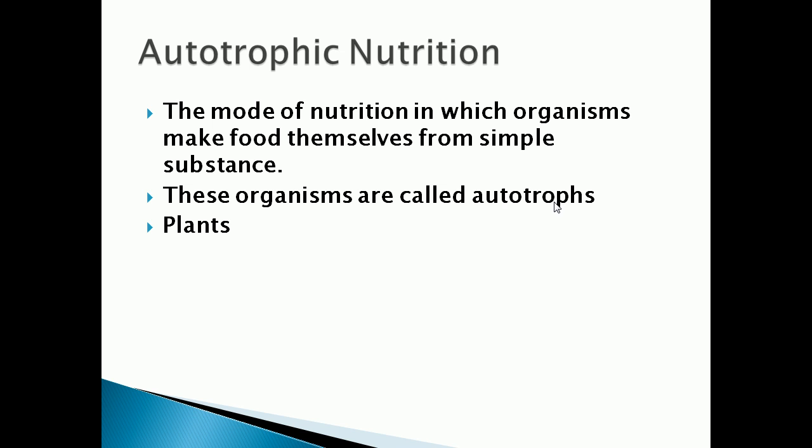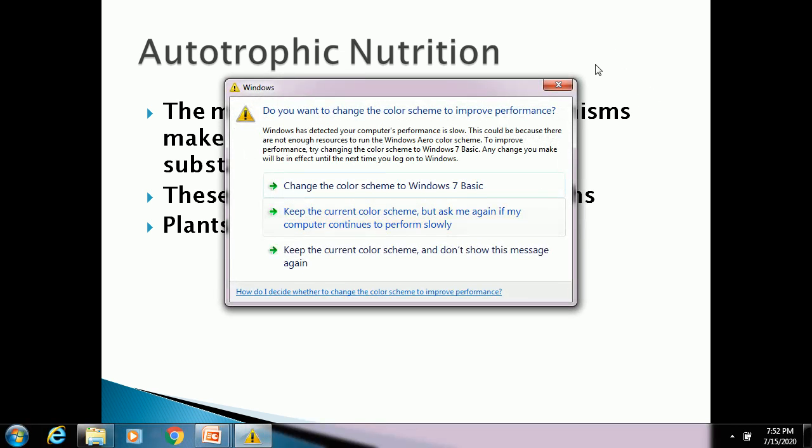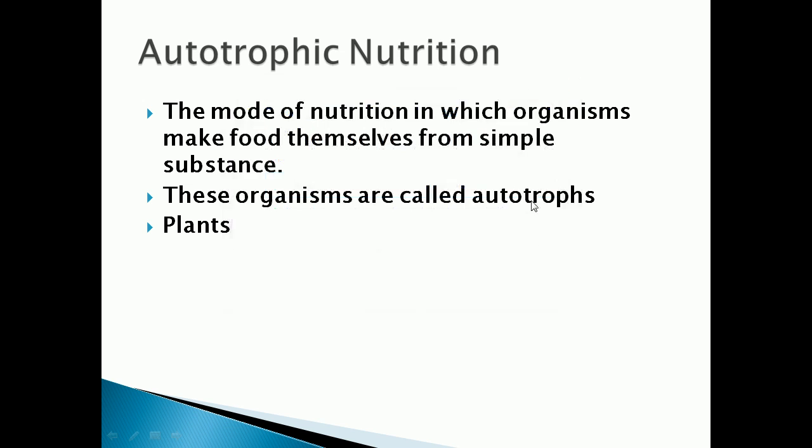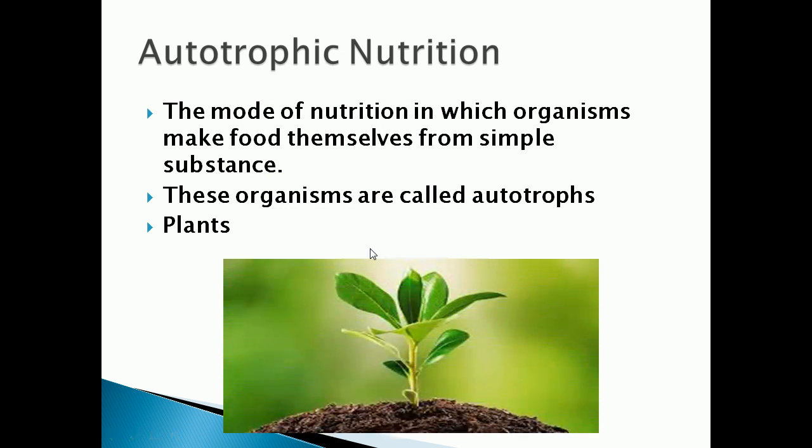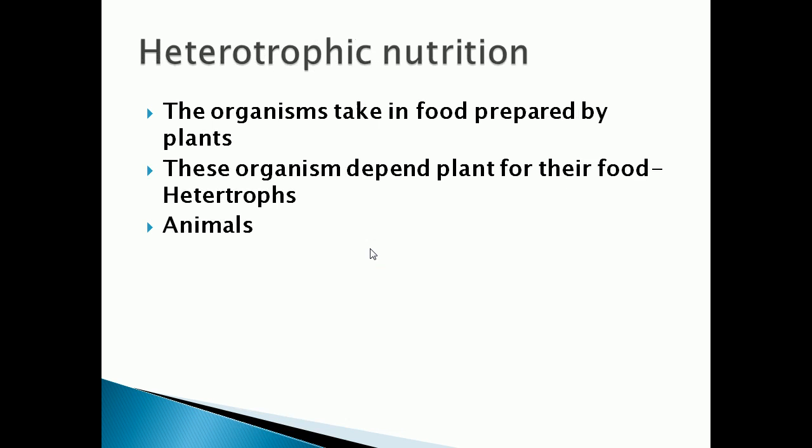Some organisms can prepare their food by themselves. Such organisms are called what? Autotrophs. An example for autotrophs is plants, because plants can prepare their own food. Understood, children? Now we are going to see what is meant by heterotrophic nutrition.